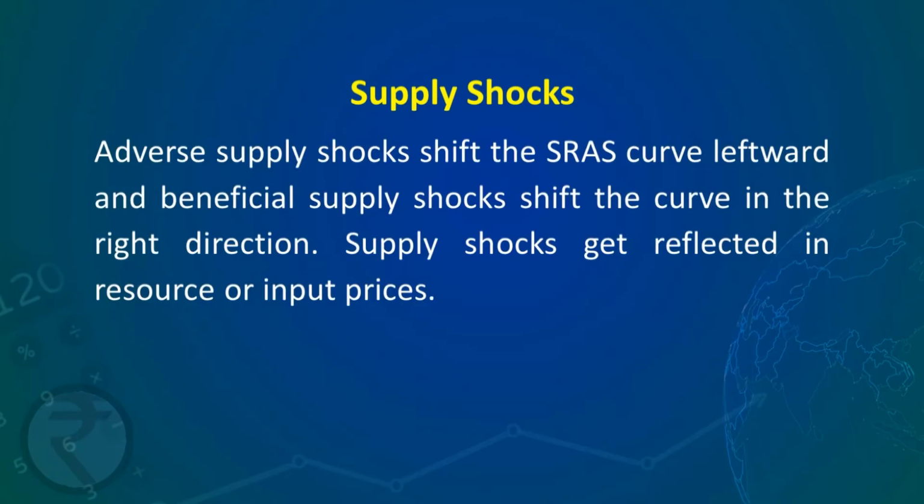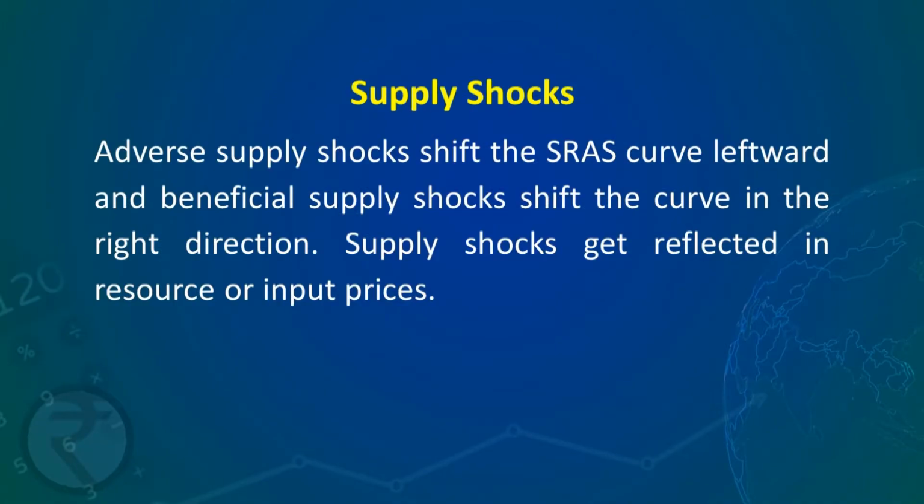So, you have seen that whenever there are adverse supply shocks, it will shift the SRAS curve leftward, and beneficial supply shocks shift the curve in the right direction. If there are good rains, or supposing tax rates are lowered by the government, or prices of oil imports fall, then it will be considered as beneficial supply shocks. This will lead to an increase in production and there will be shifting of the SRAS curve to the right.